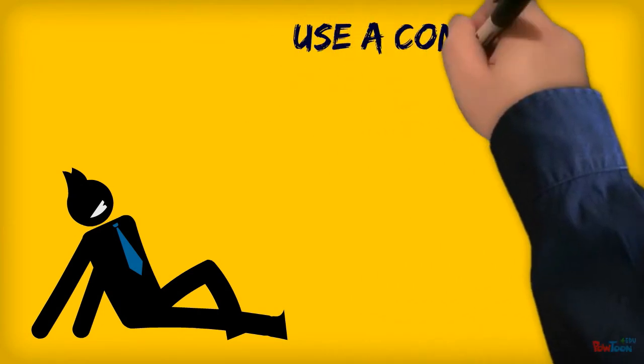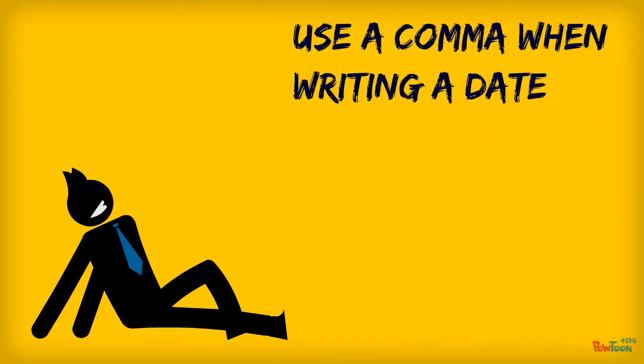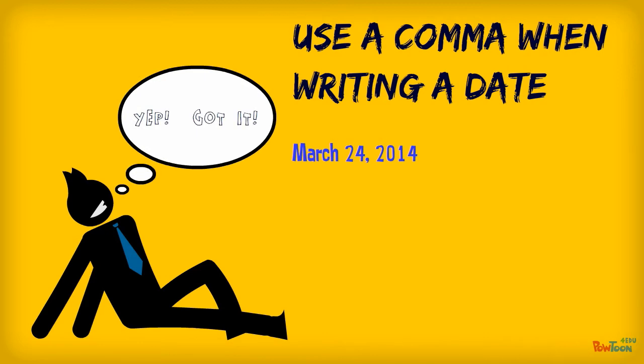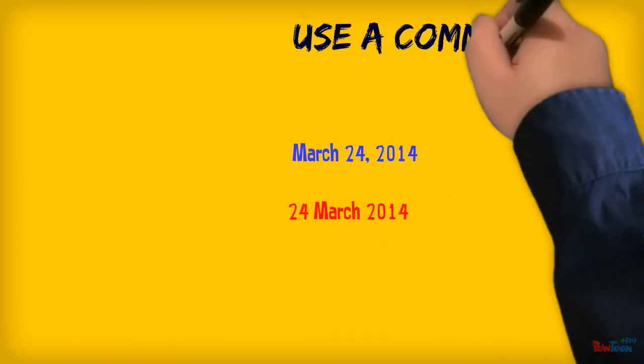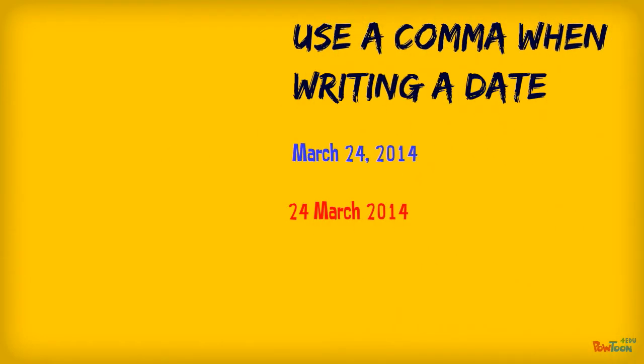Use commas when writing dates the traditional way. The comma goes between the day and the year. When you write in international or military format, no comma is used. March 24th, 2014 becomes 24 March 2014. Please note that in both places, the month can be abbreviated and the rule still applies.